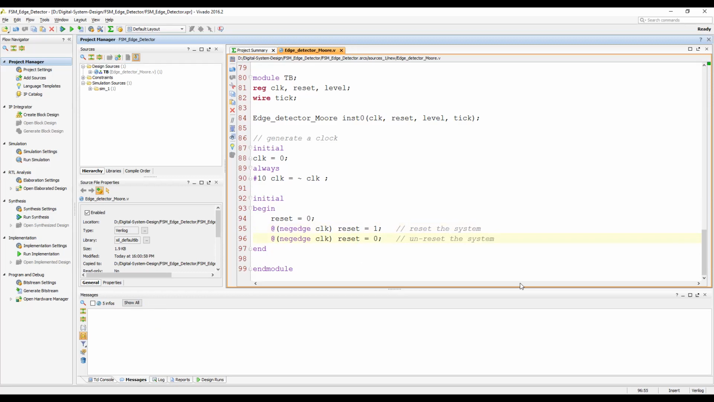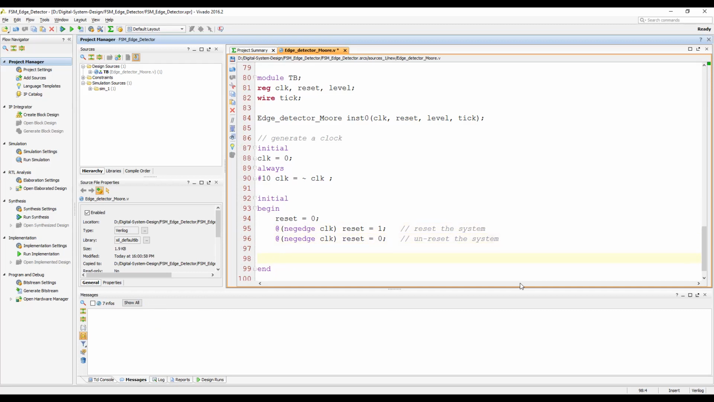Okay, the system is unreset. Now let's generate the level signal. Because we want to detect the positive edge, first of all, for a few clock cycles, let's say 2 clock cycles, generate a 0 signal, starting from the negative edge of the clock.